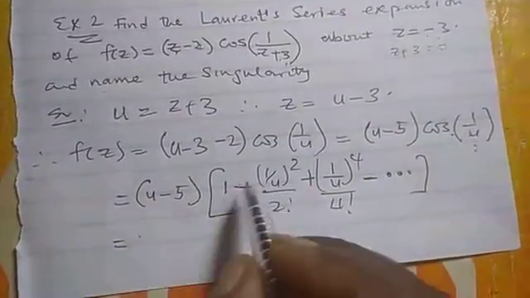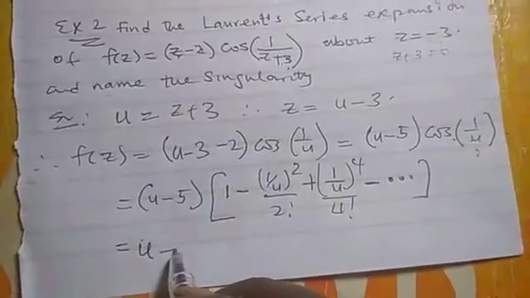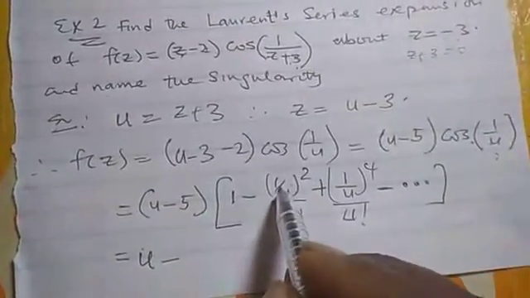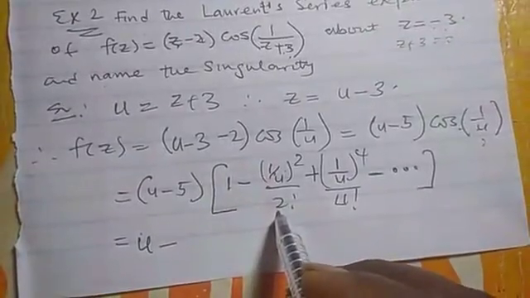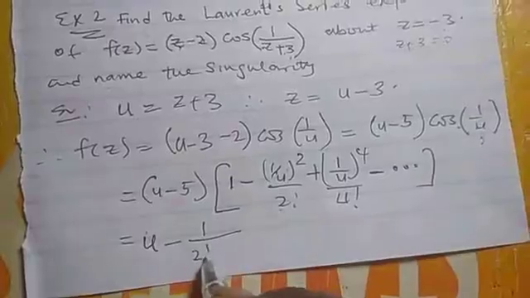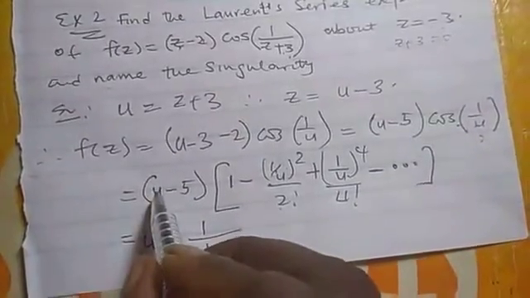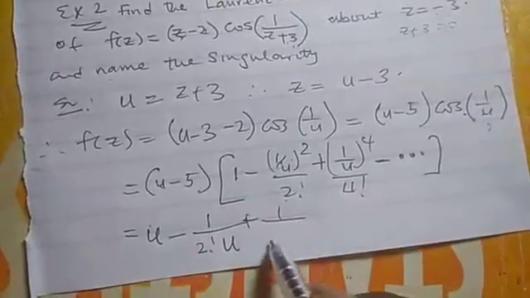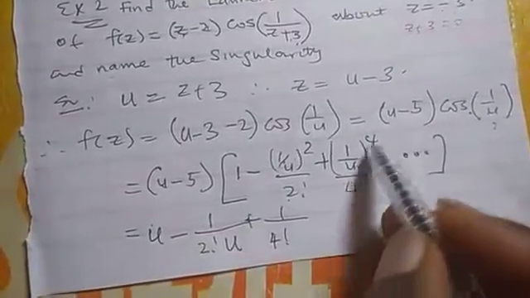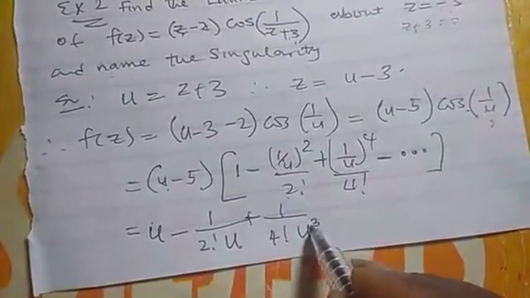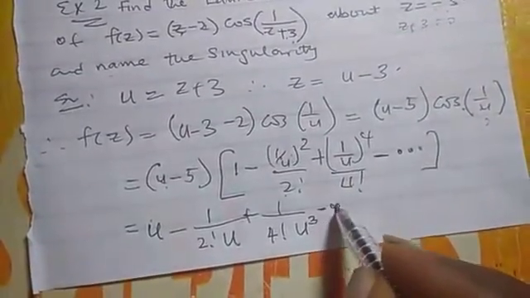Multiplying by u, we have 1 over 2 factorial u, because this u will cancel it, plus 1 over 4 factorial, and instead of u to the power 4, it will be u to the power 3, minus infinity.